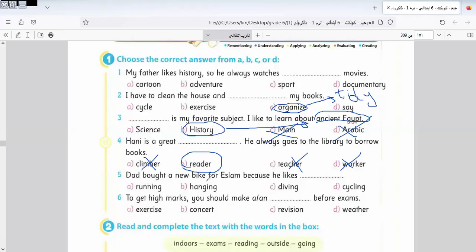Okay, Dad bought a new bike for Islam because he likes what? He likes bike. It will be cycling, not diving, not hanging, not running. Okay, to get high marks, you should make what? You should make a revision before exams. Okay.